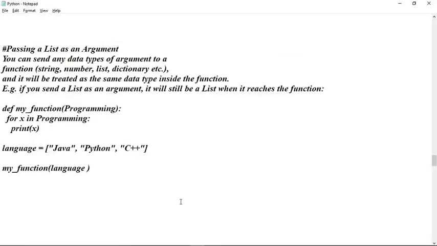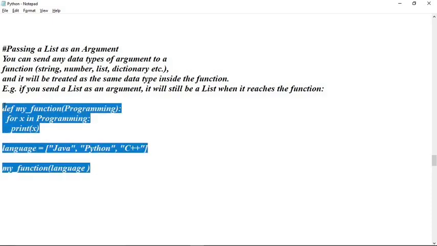Next we are going to see passing a list as an argument. Whether you can pass a list as an argument, yes we can. You can send any data type of argument to a function: string, number, list, dictionary, etc., and it will be treated as the same data type inside the function. As per example, if you send a list as an argument, it will still be a list when it reaches the function. Let's say this is my function, and let's run this function. We'll understand it.